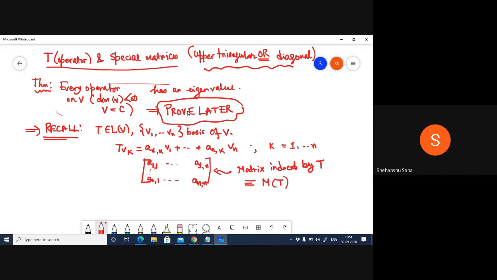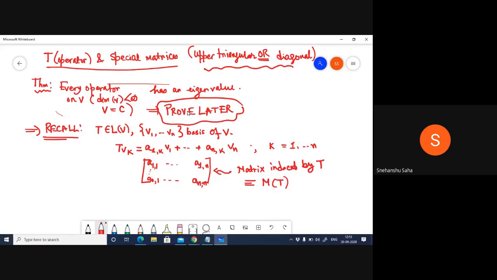Now, if I do not give you a basis, you can just assume a standard basis, which is 1, 0, 0, 0, and so on. So what is the goal? The central goal is that given an operator T, I want to show that there exists a basis of V with respect to which T has a reasonably simple matrix. Sometimes this gives rise to an upper triangular matrix, sometimes a diagonal matrix, and sometimes it could also give you a lower triangular matrix.